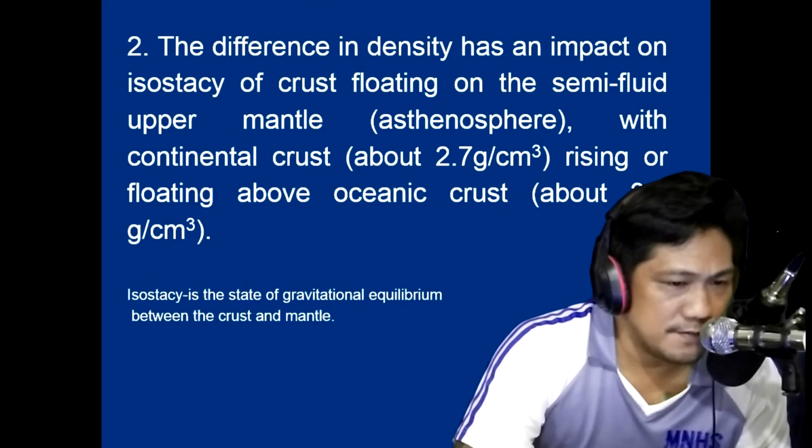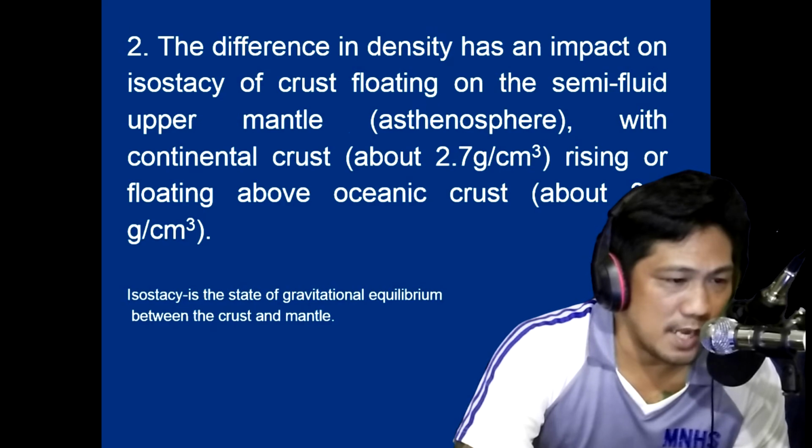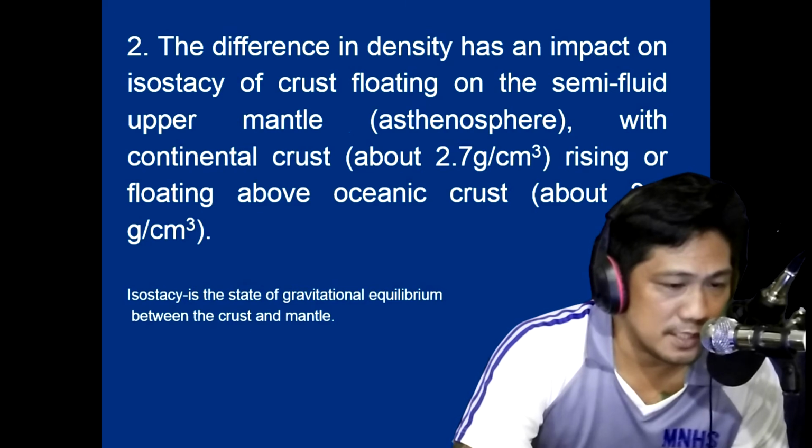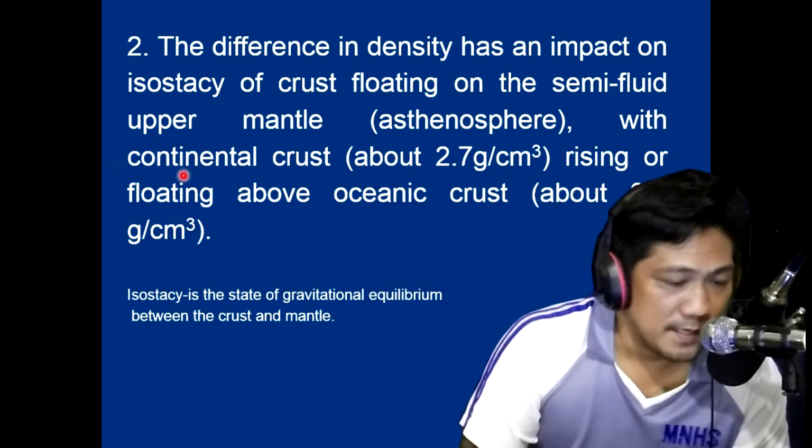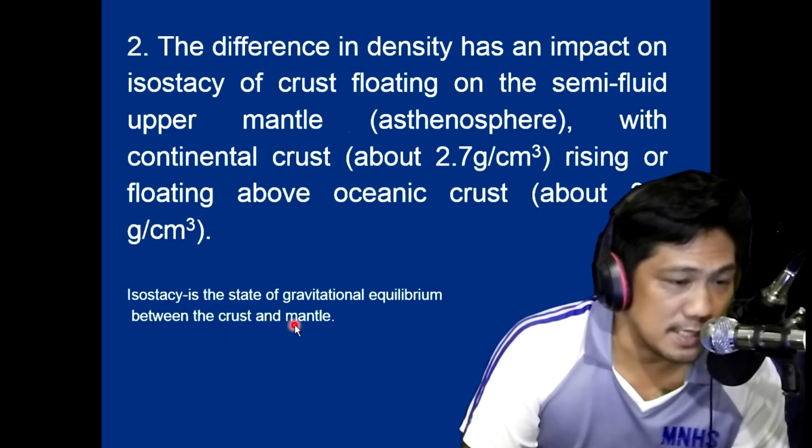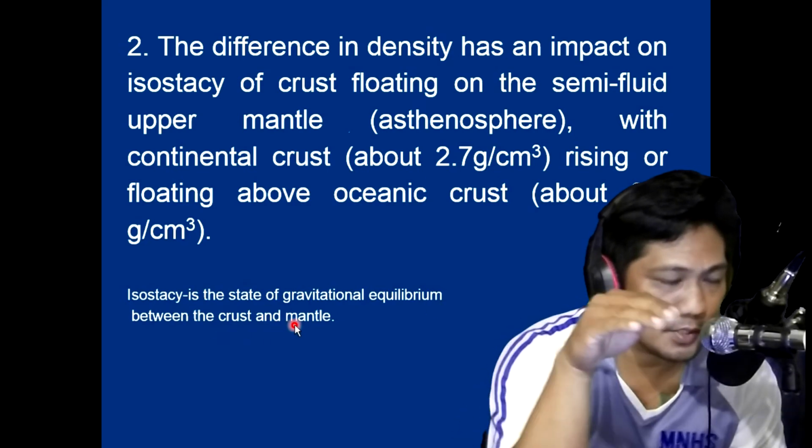Second, the difference in the density has an impact on the isostasy of crust floating in the semi-fluid upper mantle, or the asthenosphere, with the continental crust, about 2.7 gram per cubic centimeter, rising or floating above the oceanic crust. So isostasy is the state of gravitational equilibrium between the crust and the mantle.